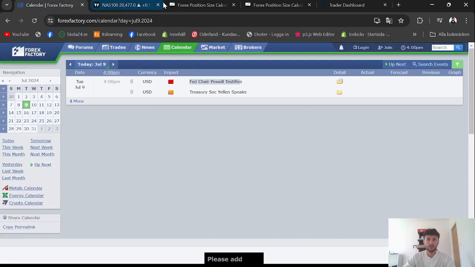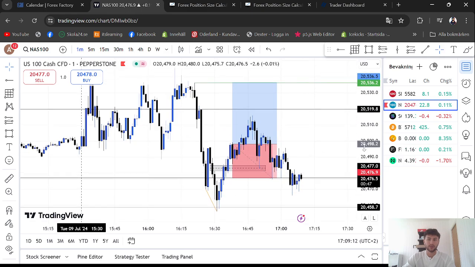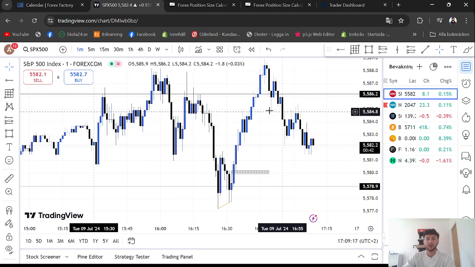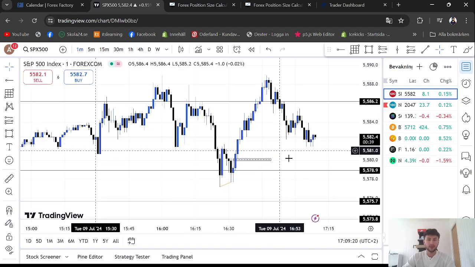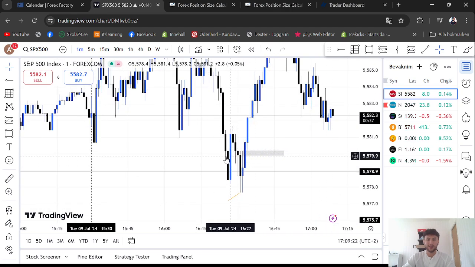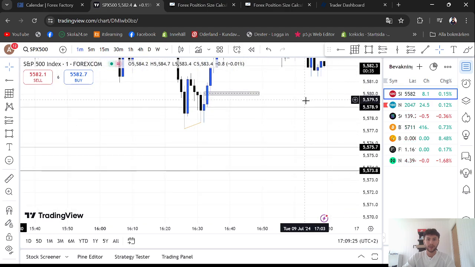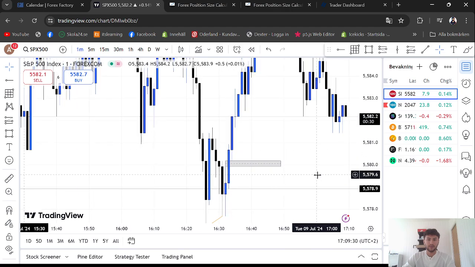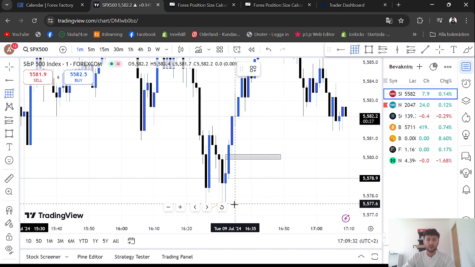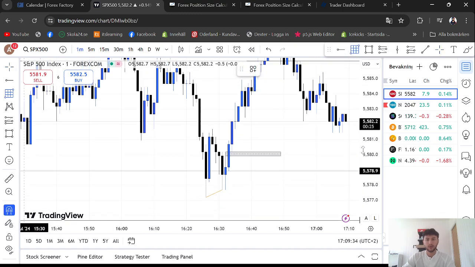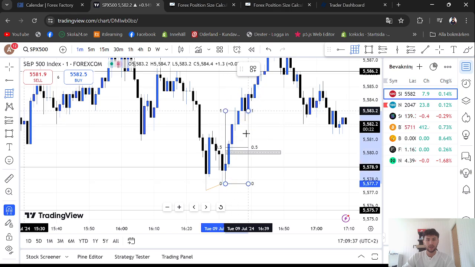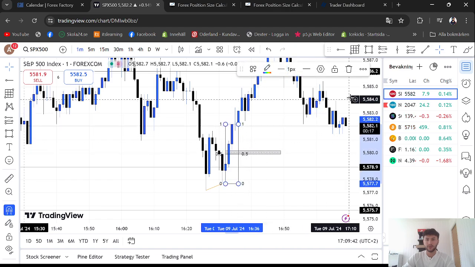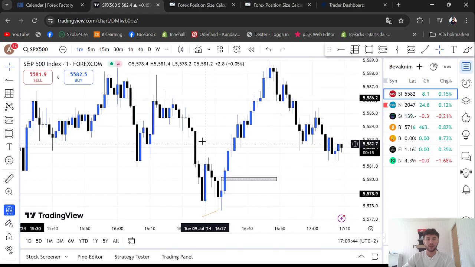Since we had a high impact news today, I only risked 0.5%, so I didn't risk 1%. It was pretty much the same on S&P 500. I couldn't find any good entry over here. Look, after we broke 1 minute structure, I really wanted to see this fair value gap get filled, or at least equilibrium from this low to this high get filled. None of that happened, and there was no entry.